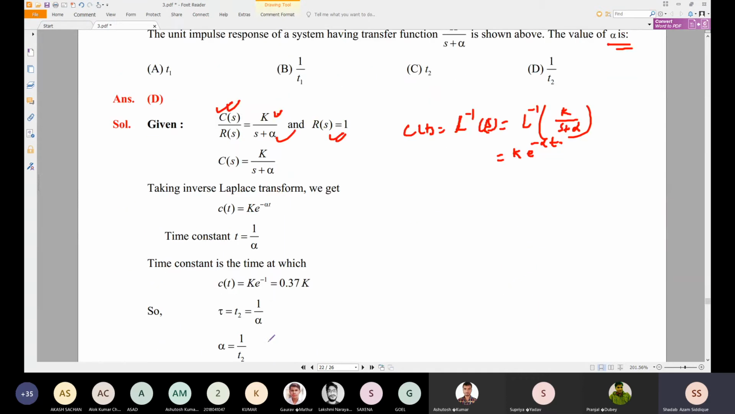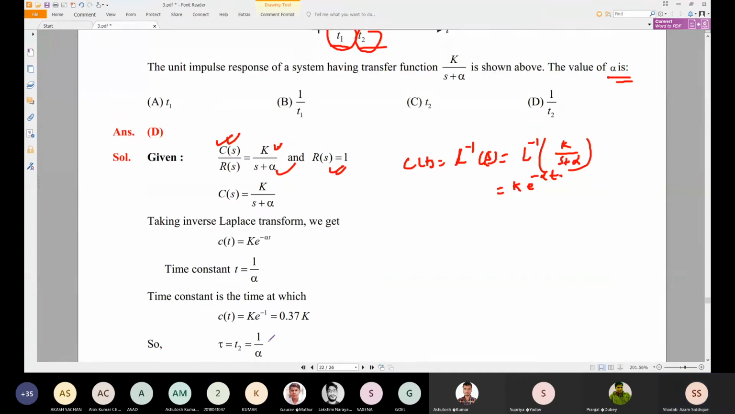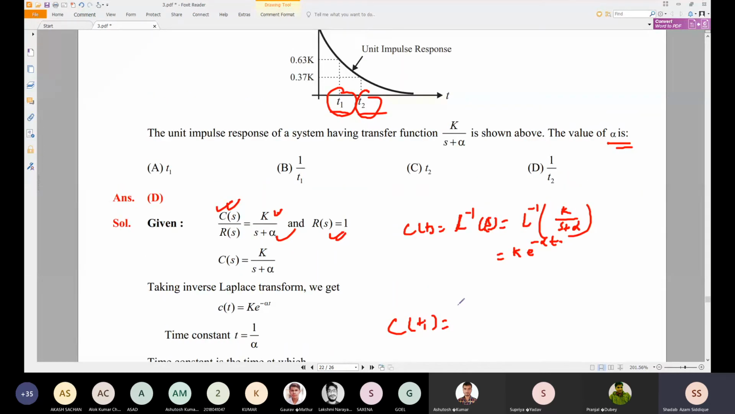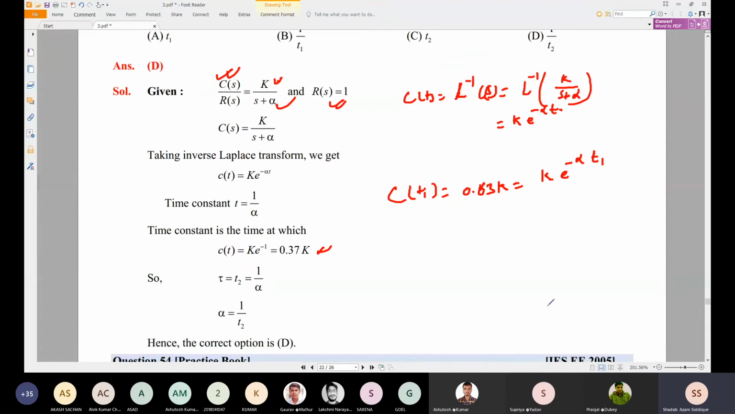Okay, so unit impulse response. So now we can say c of t1 is nothing but 0.63k. So c of t1, which is 0.63k, we can write as k e to the power minus alpha t1, writing t1 in place of t. And c of t2 is nothing but 0.37k, which is equal to k e to the power minus alpha t2.